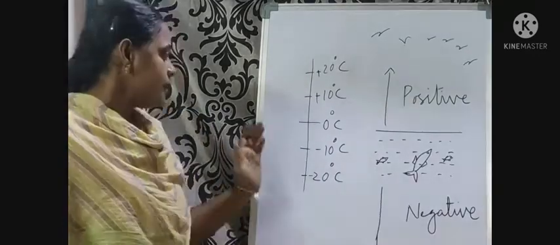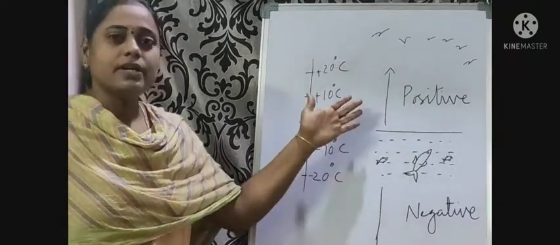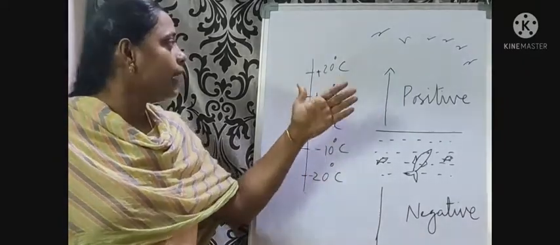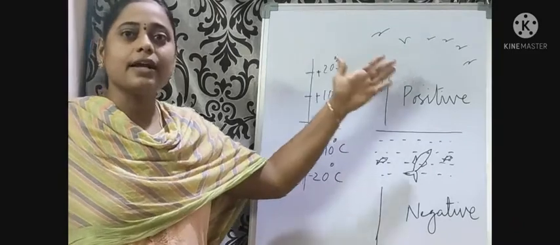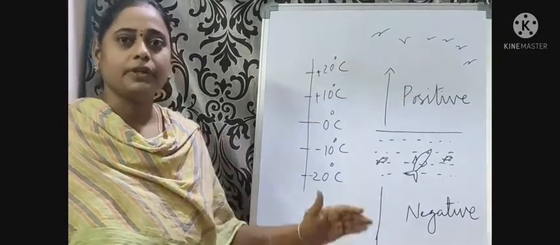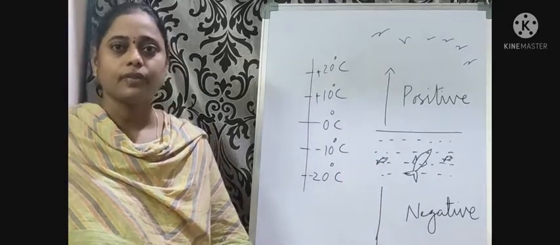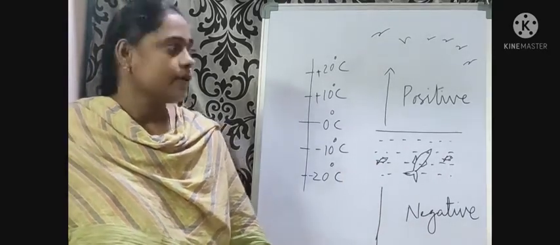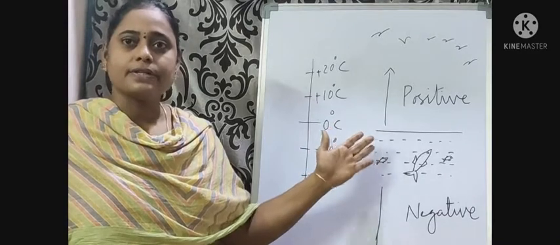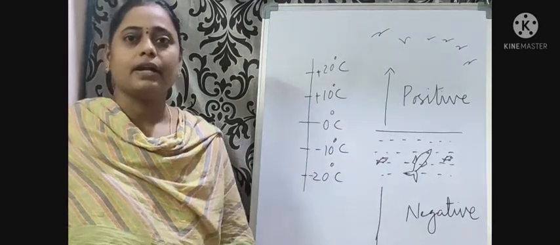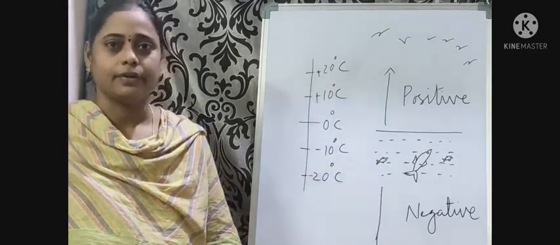Similarly, height measured above sea level is considered positive, depth below sea level is negative. We use positive numbers and negative numbers in our daily life.